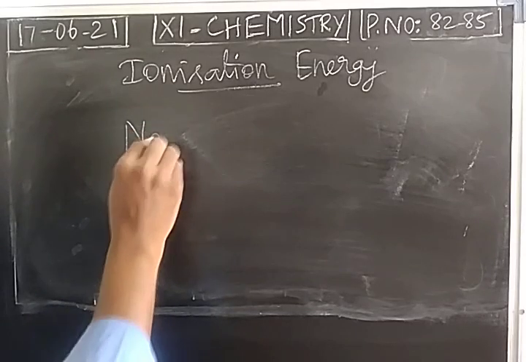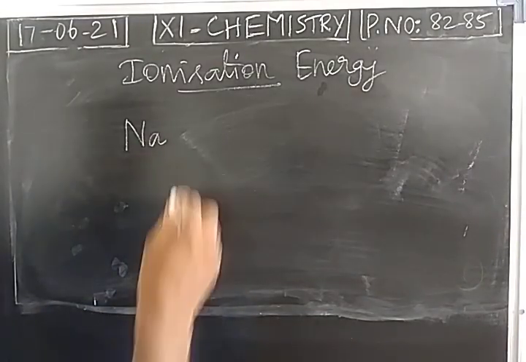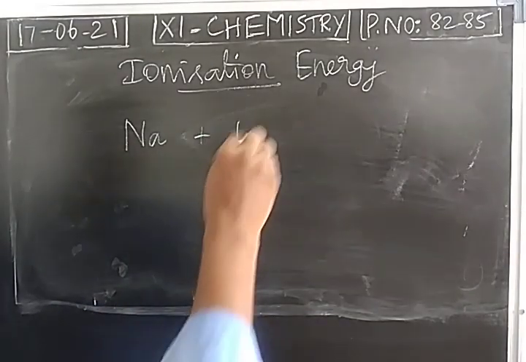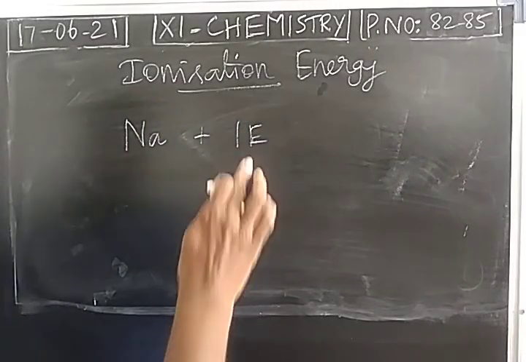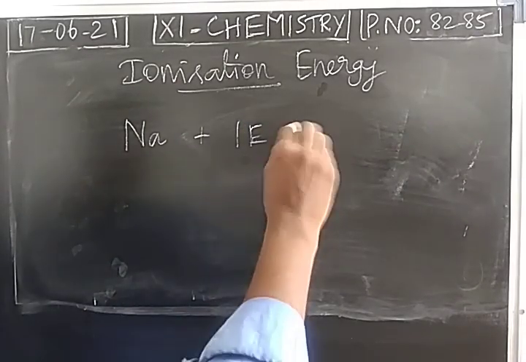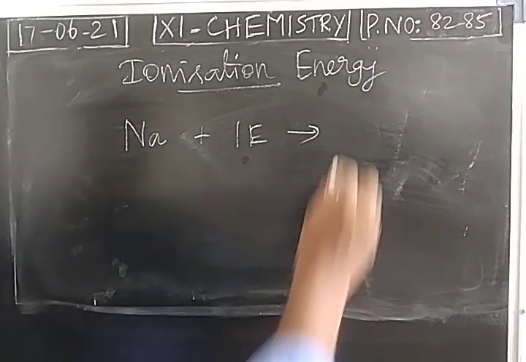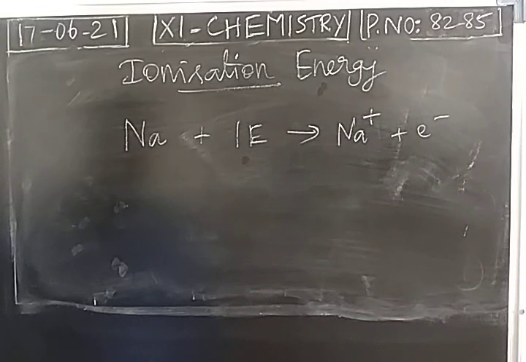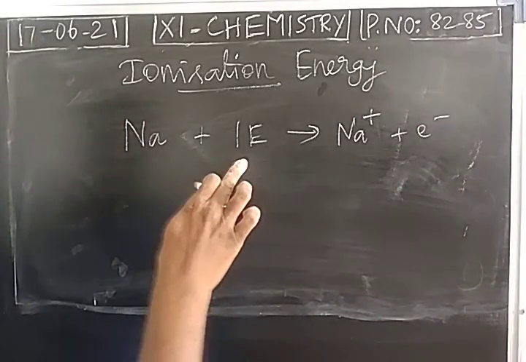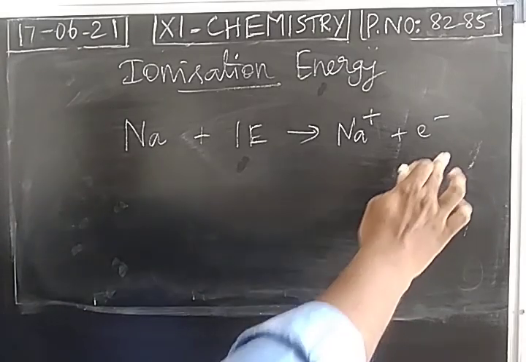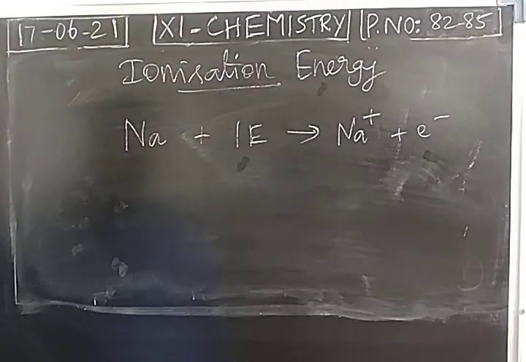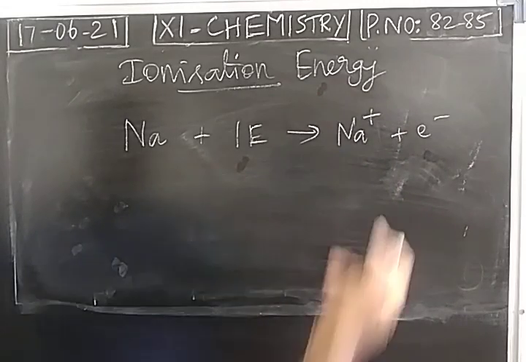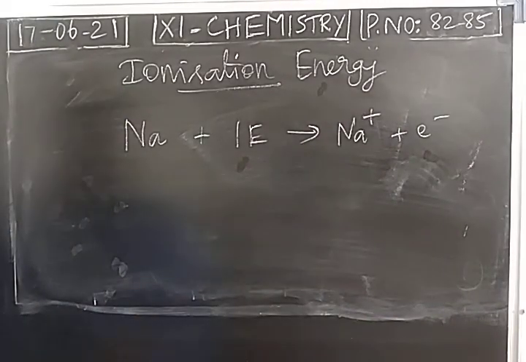You consider sodium. I am giving energy to the sodium. The last electron is removed. It becomes a cation. This is called the ionization process. You take a neutral atom, energy is given, an electron is ejected from the neutral atom, it becomes a cation. So I have prepared an ion. This process is called ionization.